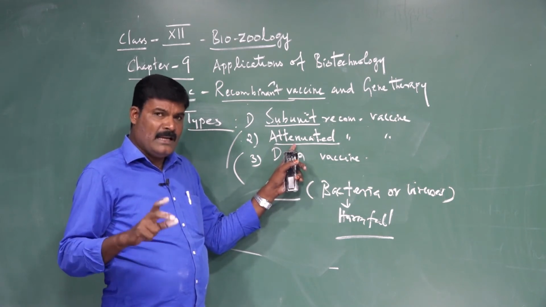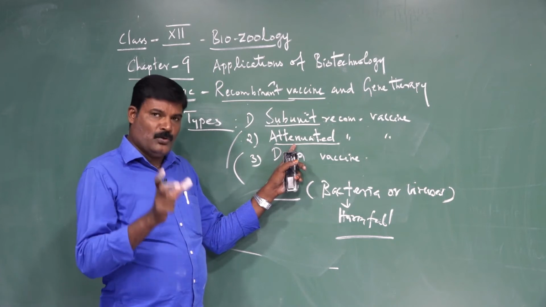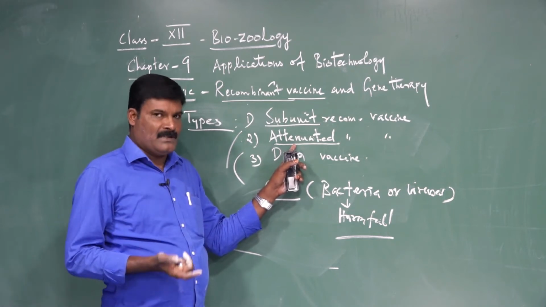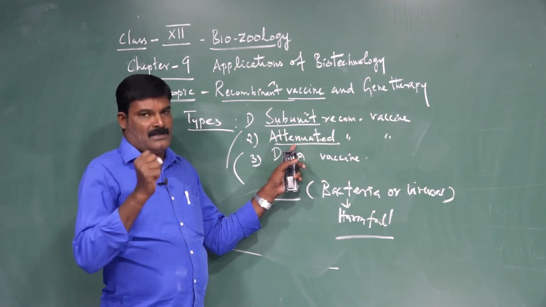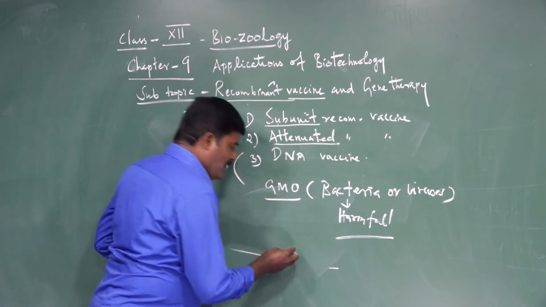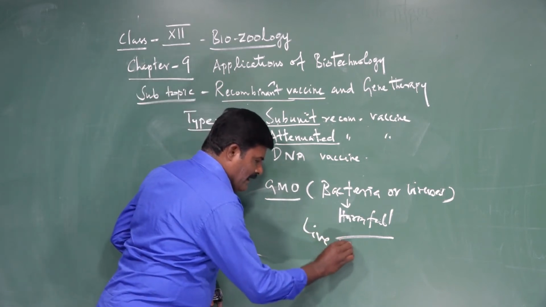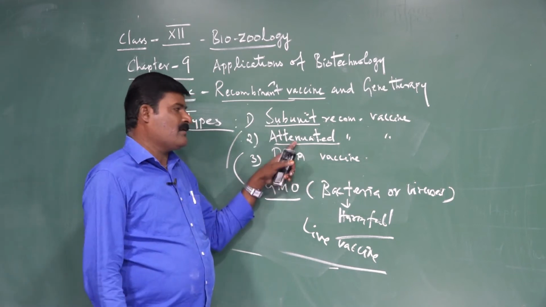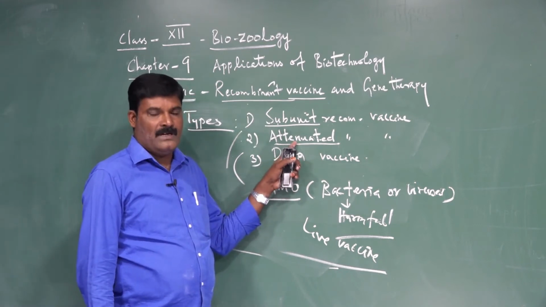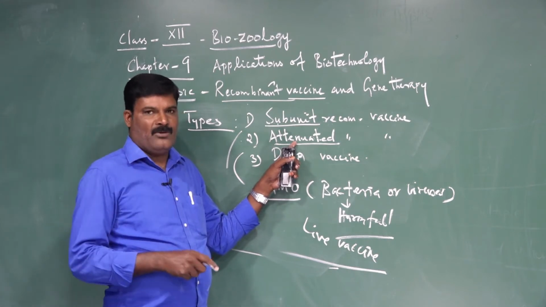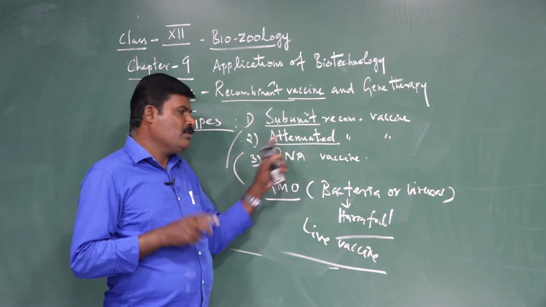Attenuated forms are avirulent vaccines. The pathogenic organism becomes a non-pathogenic form. The vaccine that is extracted or separated from that is called attenuated. This attenuated vaccine is used as a live vaccine. So these are called attenuated forms. It protects our body from the various infective organisms or pathogens, which gives immunity.